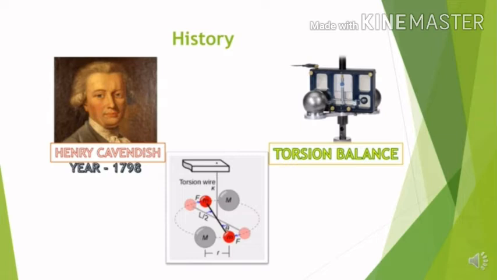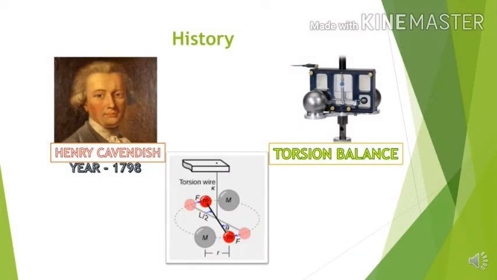The knowledge required for this will be provided in higher classes, so wait for that. This is a brief introduction to how Henry Cavendish managed to find the value of the universal gravitational constant. This is Lord Henry Cavendish's contribution.